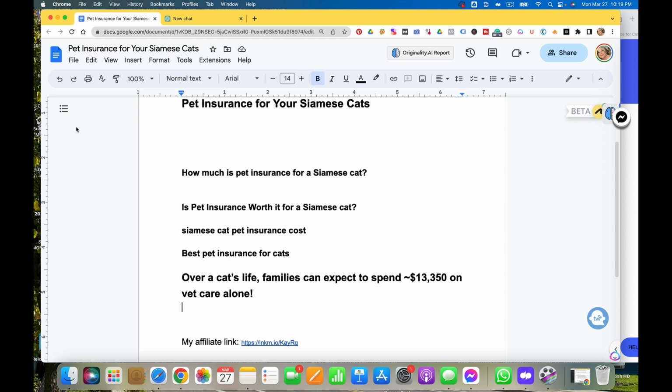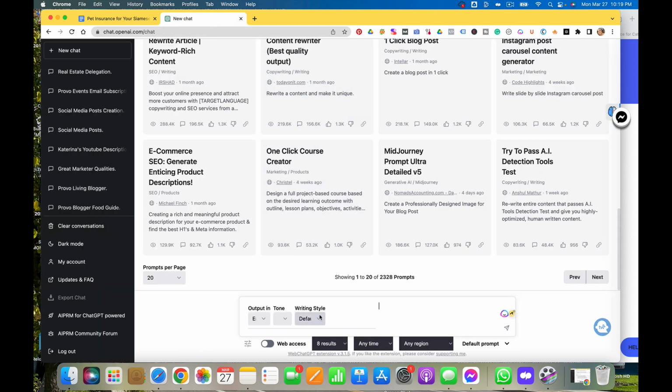This is the first time I've tried this, so you're learning along with me. But this is what I was saying in the beginning: you have to understand a little about the niche, but also we need to know how to prompt engineer ChatGPT. So I'm going to come over here and go to a new chat and type in: I am a blogger who writes about Siamese cats, their health and wellness.